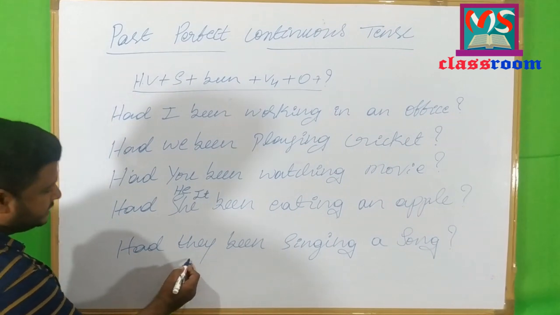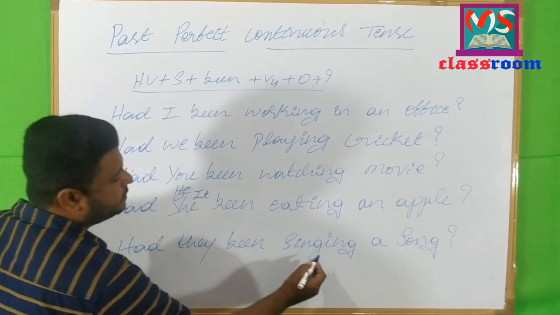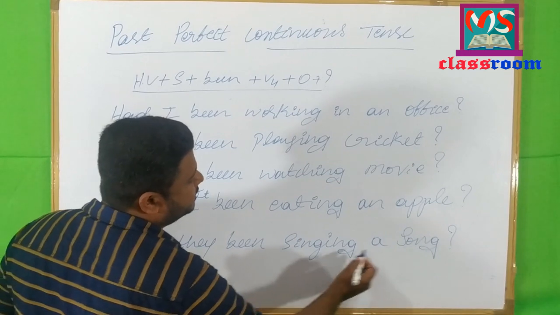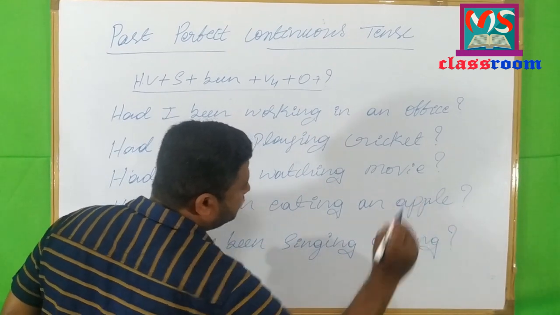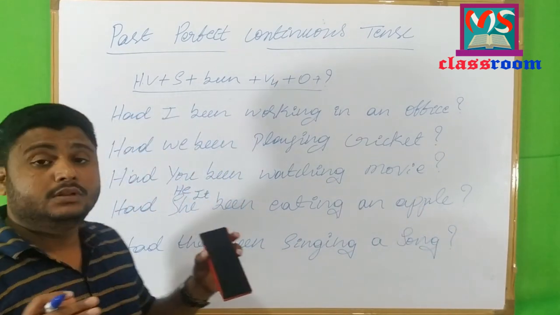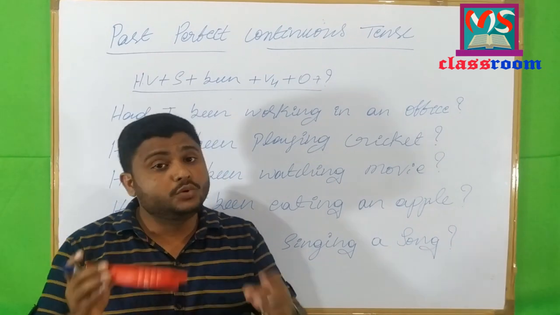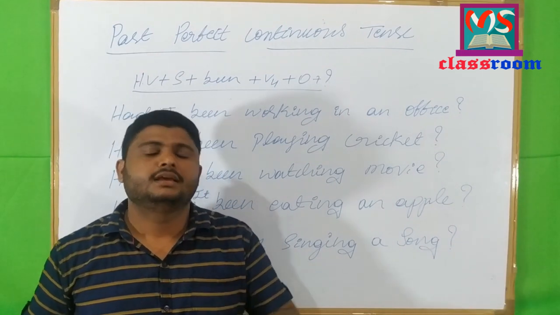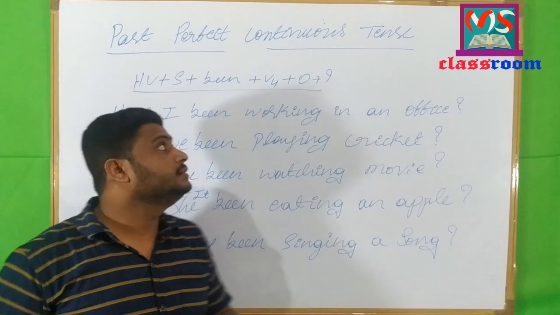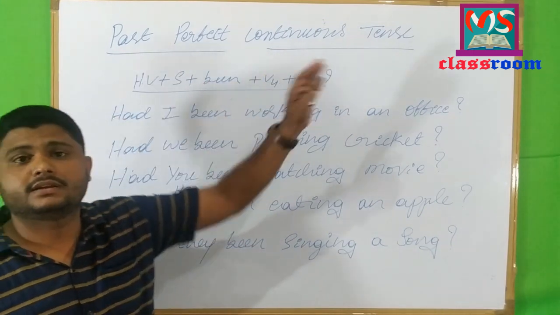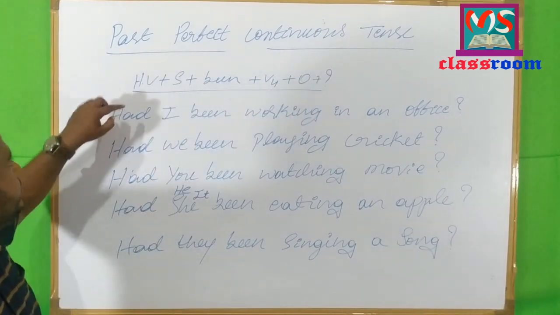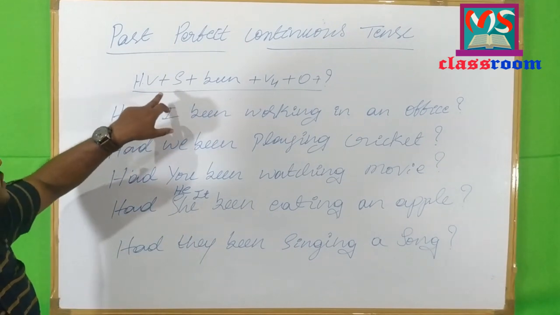Helping verb, subject, one more helping verb, the present participle form of the main verb, a song is the object, and then the question mark. So these are all the things that you have to follow to make interrogative sentences in past perfect continuous tense. Look at what we have changed.